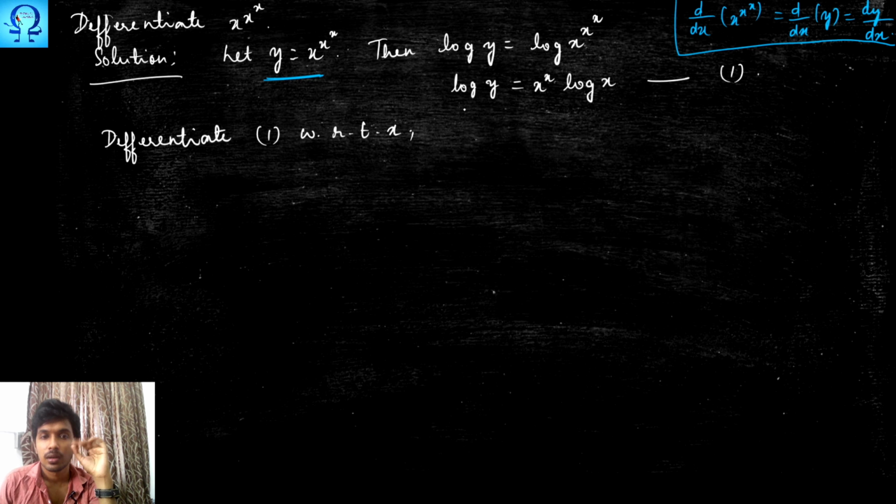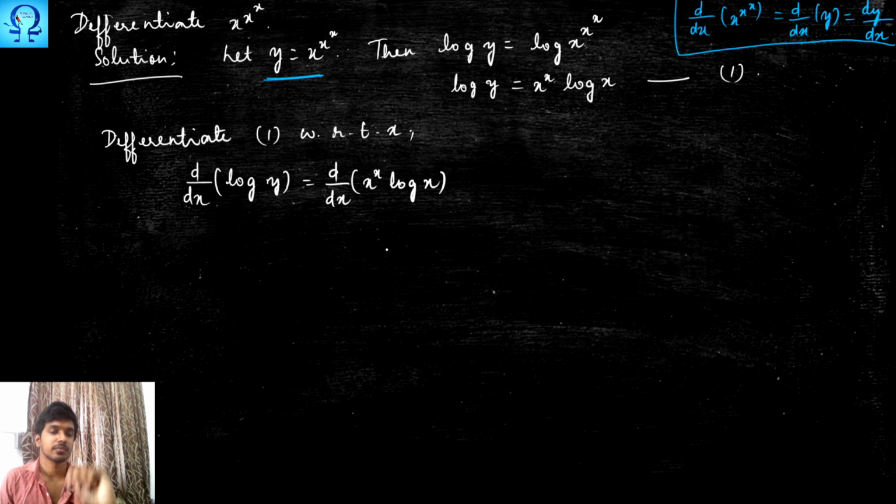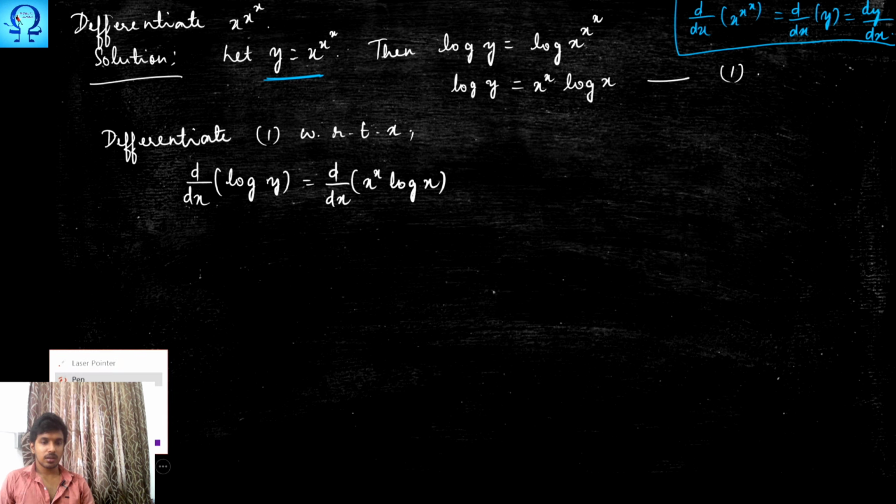Now we are about to find d upon dx of log y, which is the same as d upon dx of x log x. You may treat x as u and log x as v and apply the product rule.